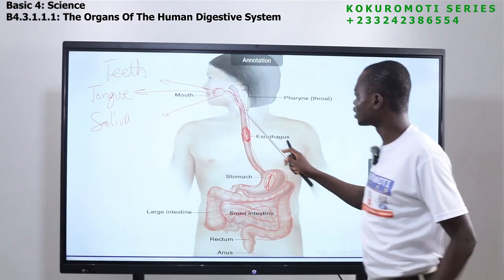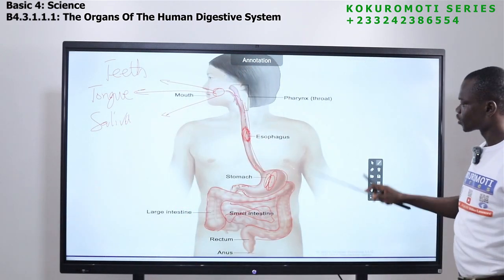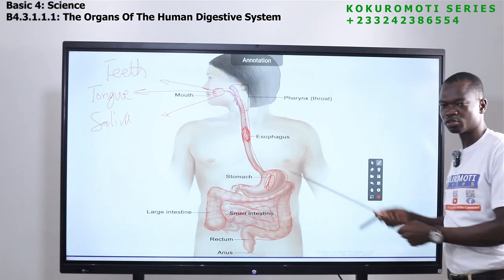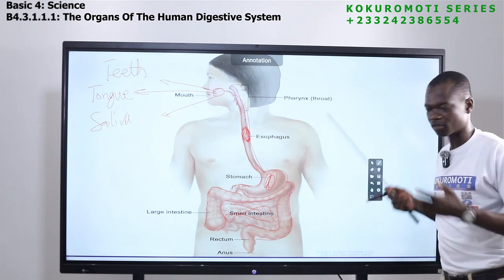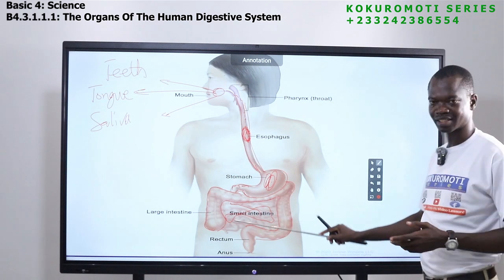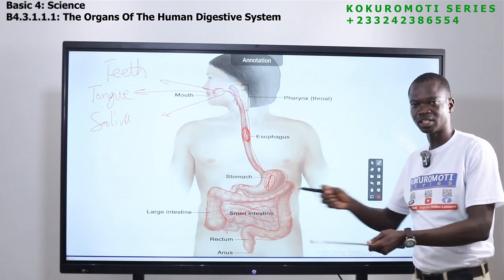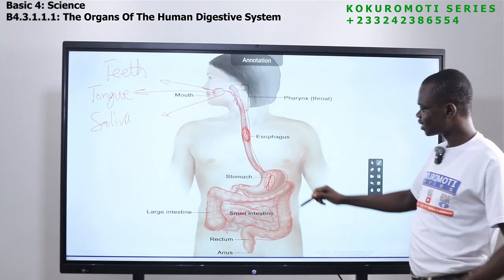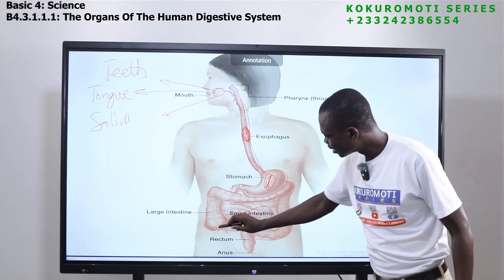So here the food is broken down. Here it also breaks the food down into smaller units. After here, that is where the body is going to take what it needs from the food. So it starts from the small intestine. The small intestine will take the good things the body needs in the food. Now after that, the small intestine will give the food to the large intestine.